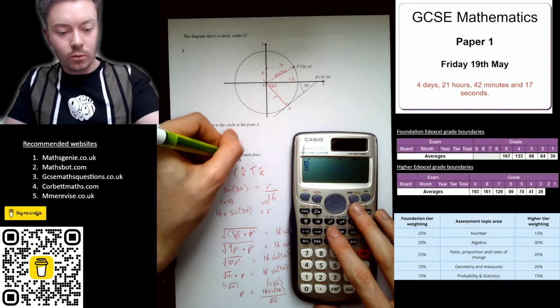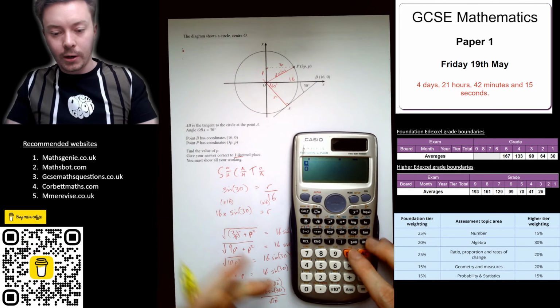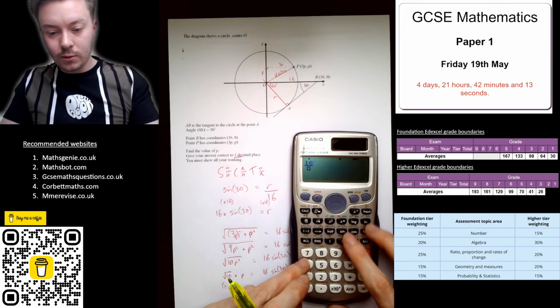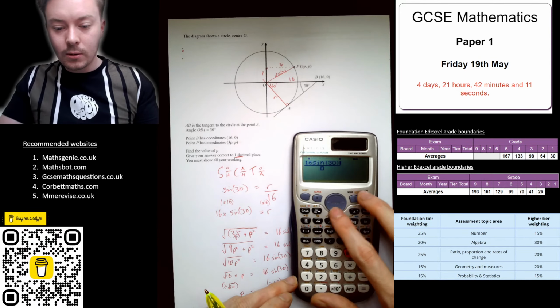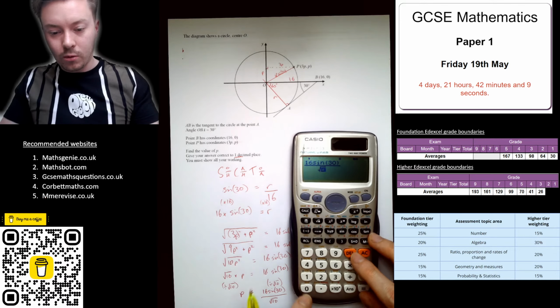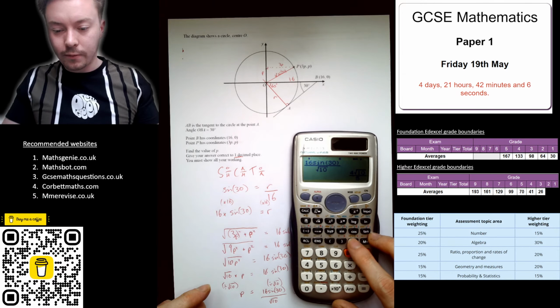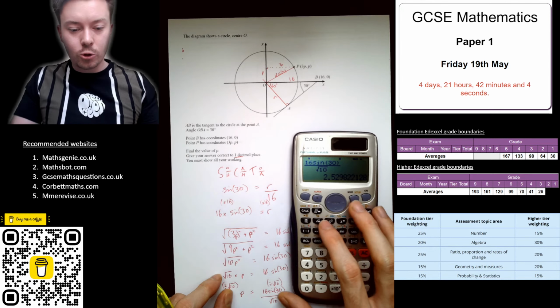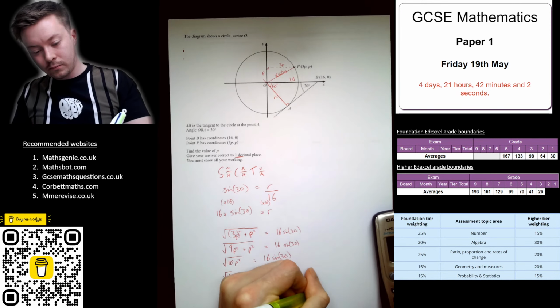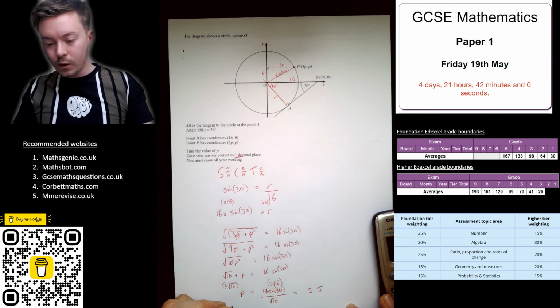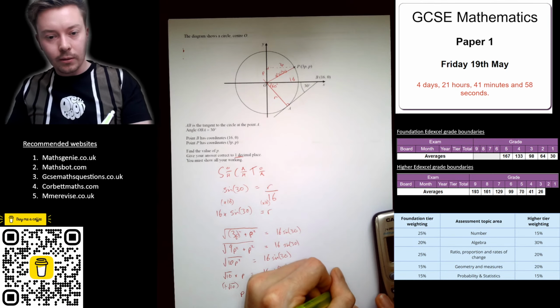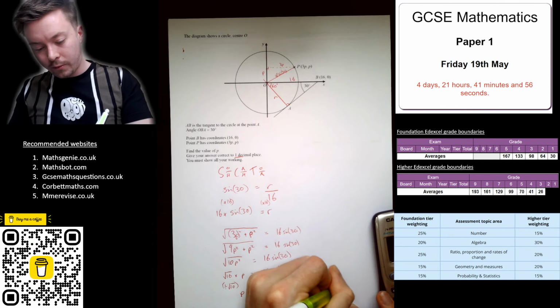We want it to one decimal place. You must show what you're working as well. 16 sine 30 and then over square root of 10, and that gives us 4 root 10 over 5, which is 2.5 to one decimal place, and we don't have any units, so it's just 2.5.